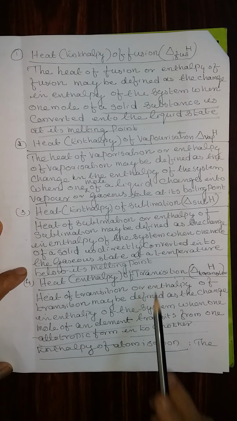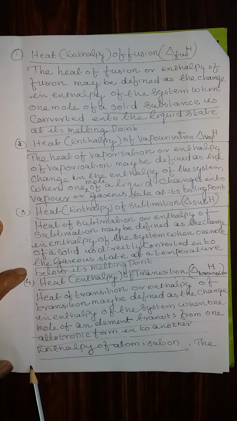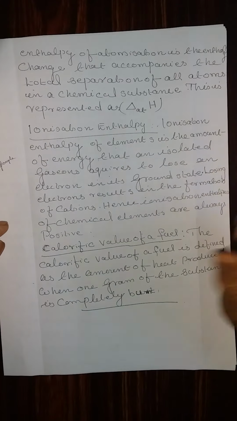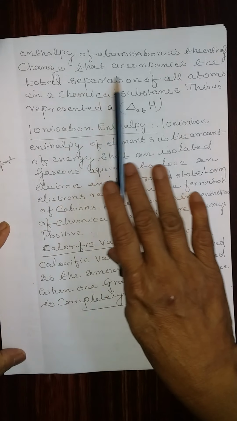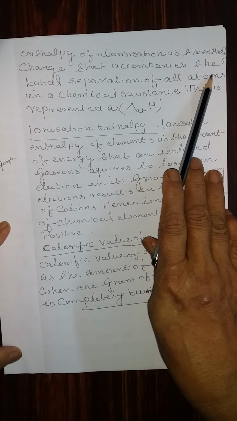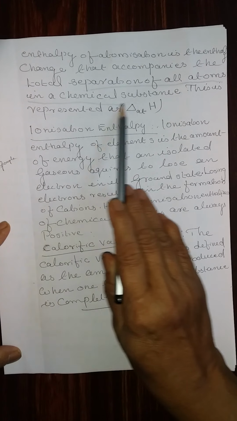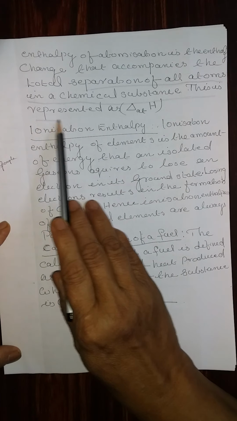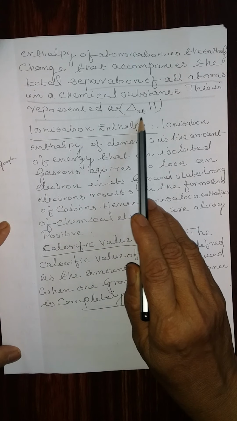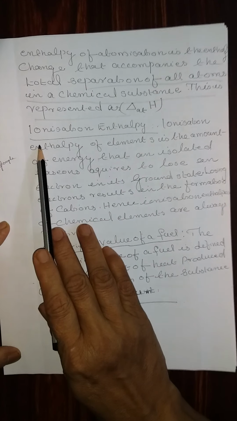That is the definition. Next is enthalpy of atomization. The enthalpy of atomization is the enthalpy change that accompanies the total separation of all atoms in a chemical substance. This is represented as delta at H.